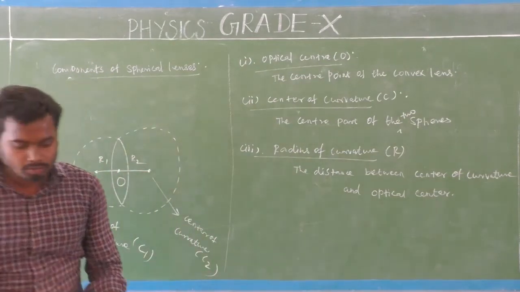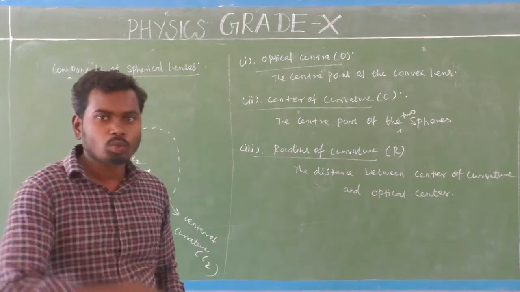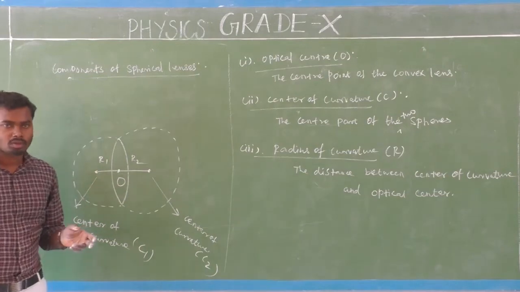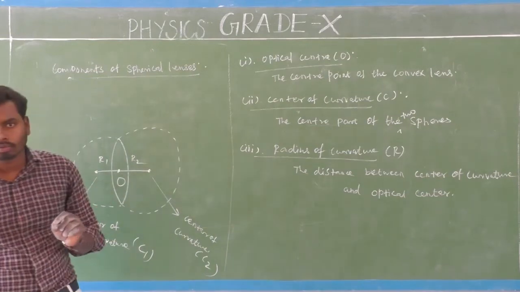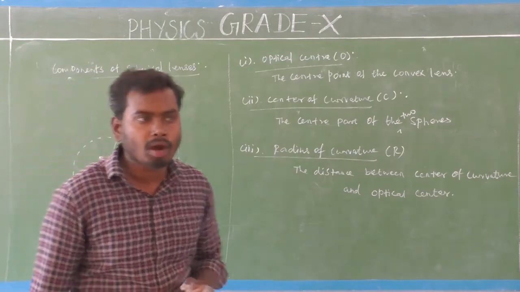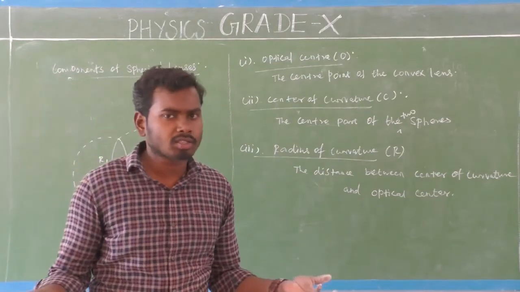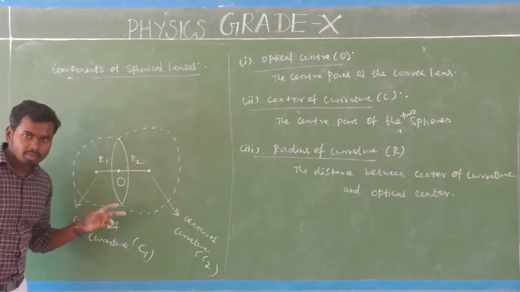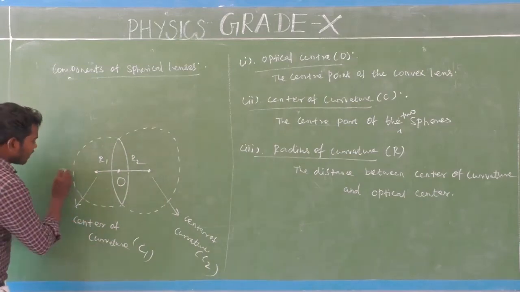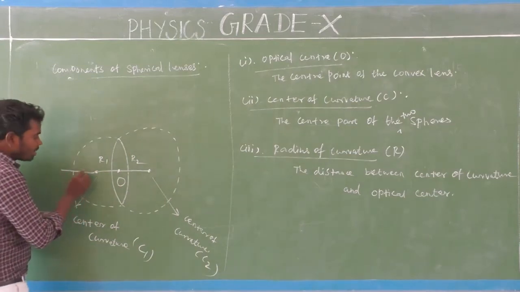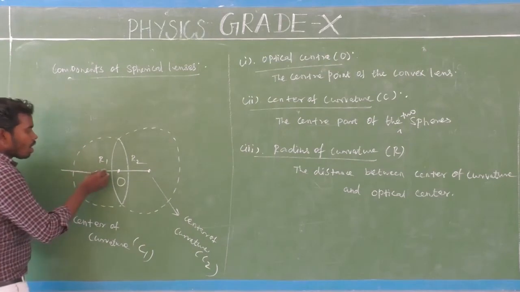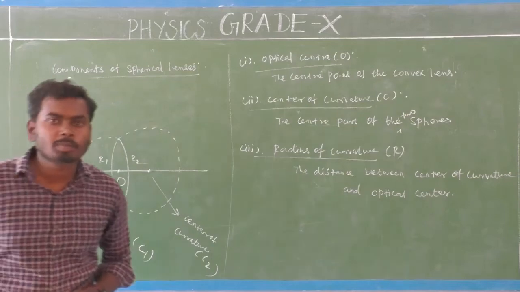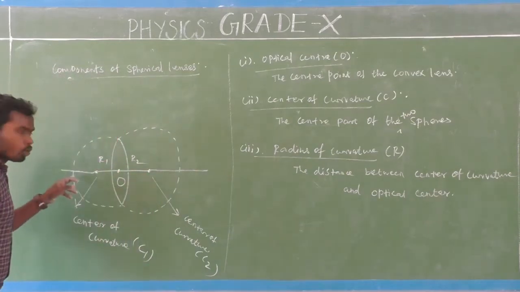Next we are going to see the next component of a convex lens. This component is very important for making a ray diagram. It is an imaginary line which passes through the optical center and the centers of curvature. That is called the principal axis.